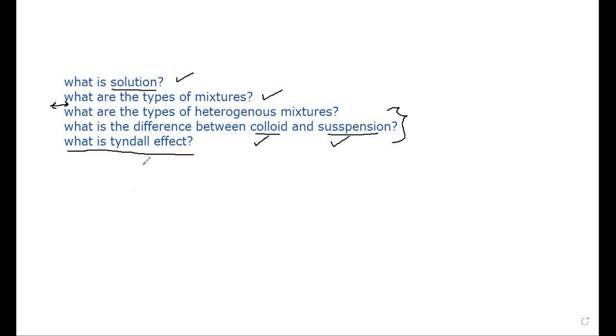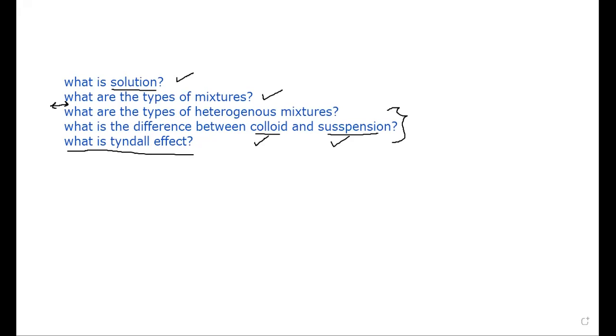If we look at the effect of light on a suspension, the light will be completely scattered, so the light cannot pass. But in a solution, the particles are too small, so only a little part of the light is scattered and most of the light passes. So when we ask what the Tyndall effect is, it is the effect of light on colloids, in which some of the light is scattered because of the colloid particles, which are equally distributed within the container.